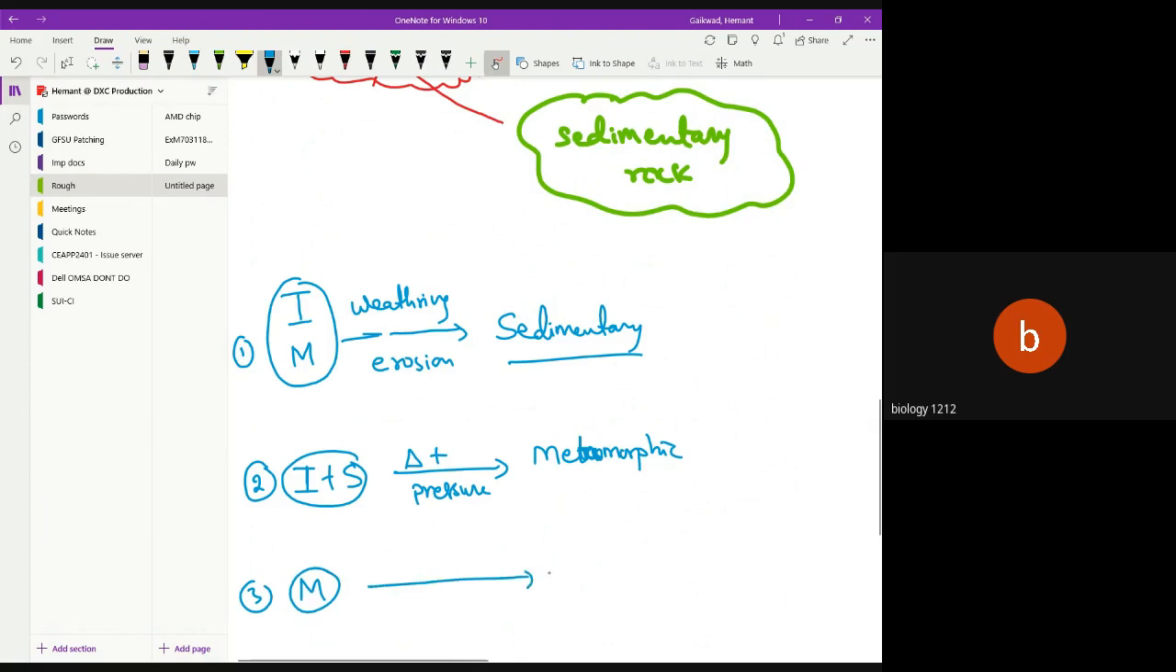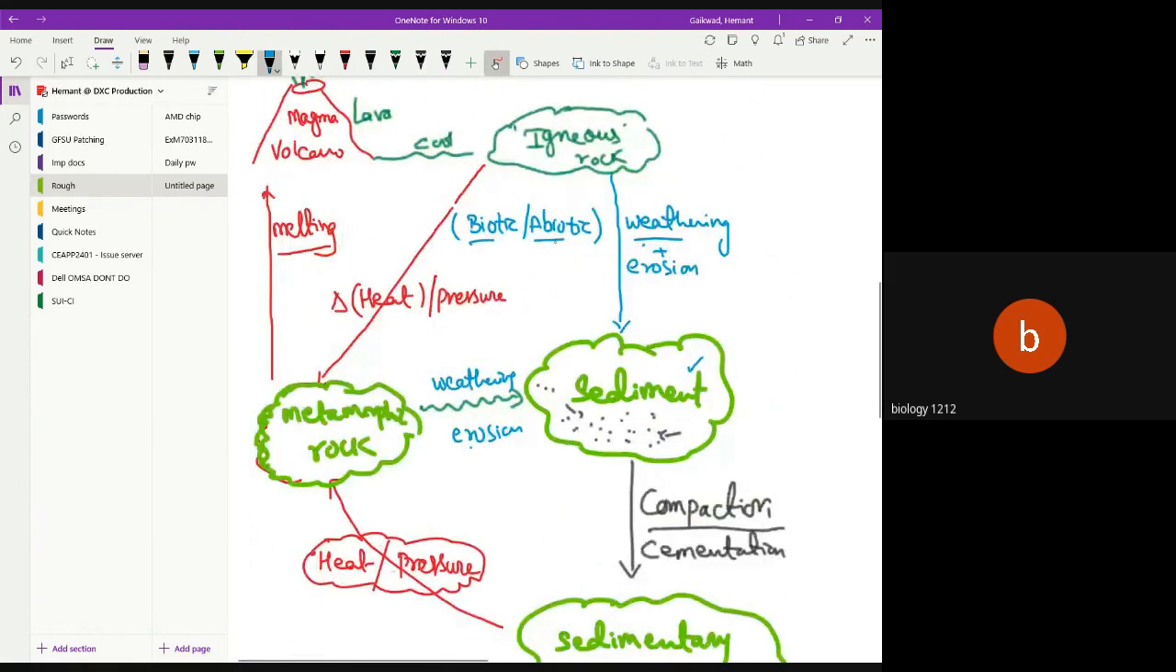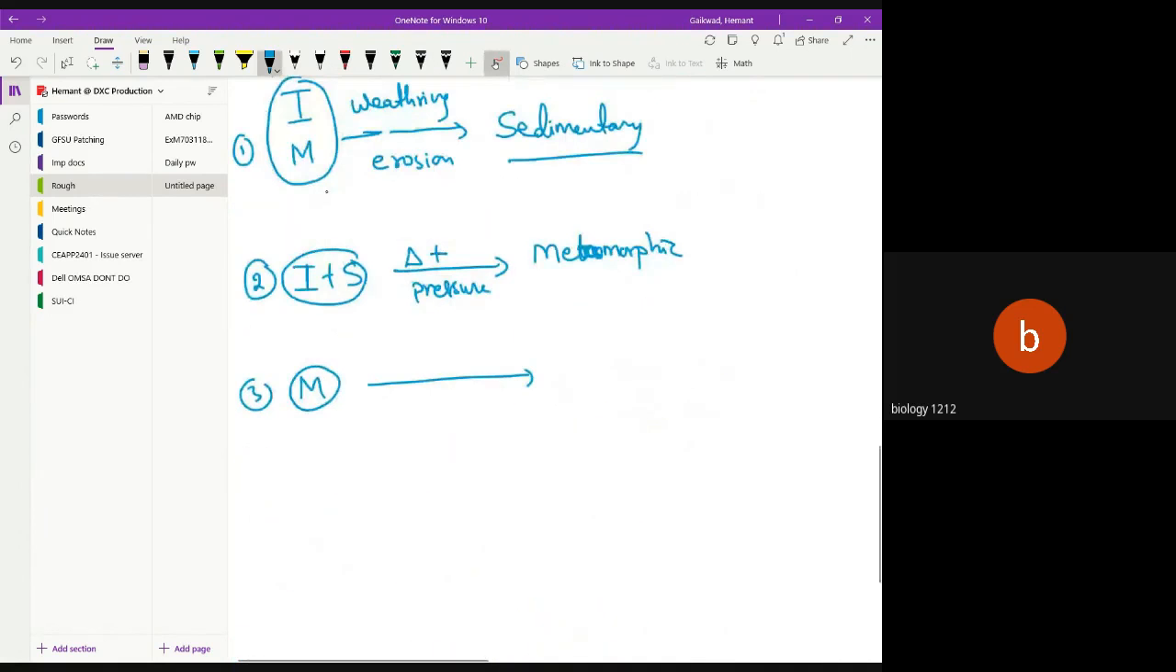And the last but not the least, the third one that we have seen: can metamorphic rock get converted into igneous? Is it possible? No, metamorphic has to convert into magma first. So magma gets converted into igneous only by the cooling process. This is the entire summary of our lovely rock cycle, right? That's nature, mother earth.